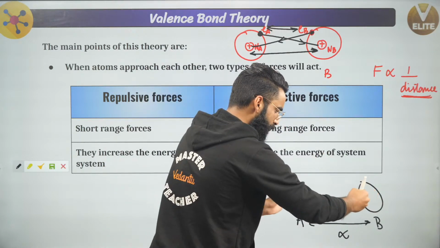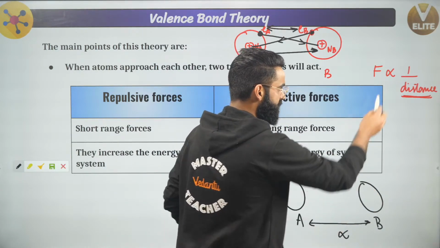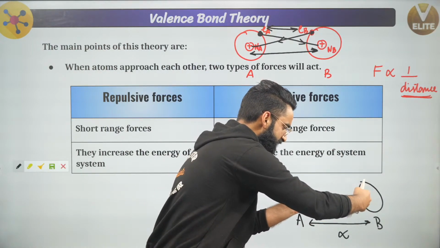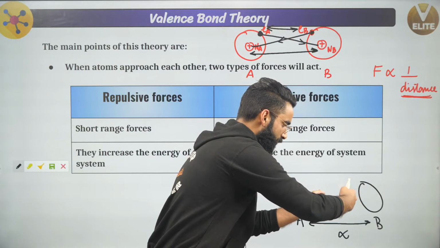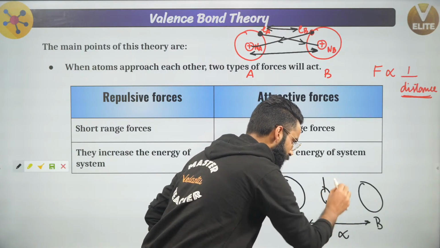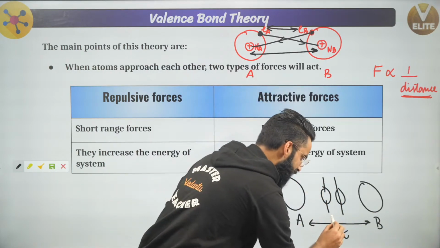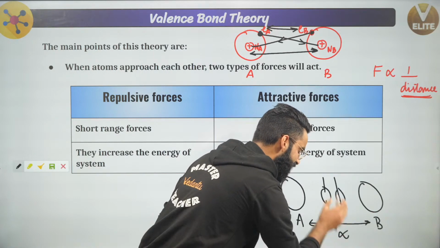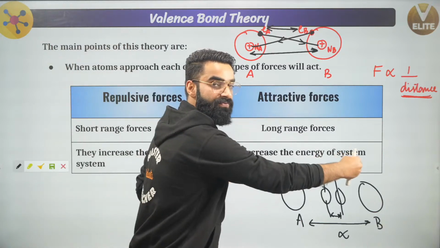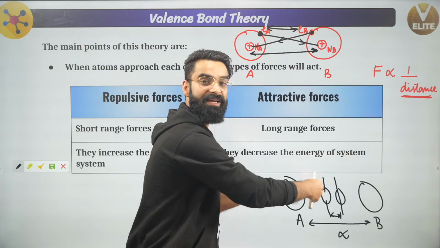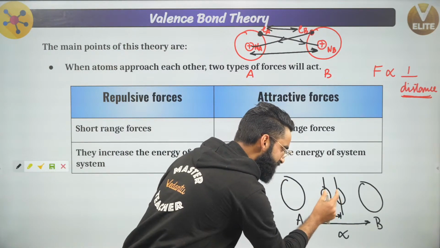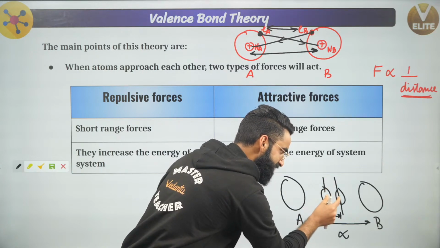When the atoms approach each other, the distance between the atoms will decrease, and the force of attraction will increase. So as the atoms keep on coming closer, distance keeps on decreasing, force of attraction keeps on increasing. There will be a stage when the atoms will be at maximum closest distance, and at that point the force of attraction between these two atoms will be maximum. So when the atoms were far, at that time, attractive force was operating between the atoms. Now, this is the scenario when the atoms are at maximum closest distance, force of attraction right here is maximum.